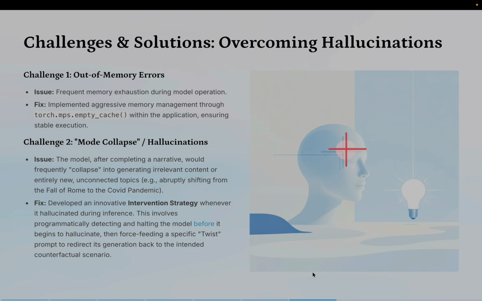We faced two big challenges. First was out-of-memory crashes. The model frequently ran out of memory during inference. We solved this by manually clearing GPU memory using the empty_cache method from PyTorch.